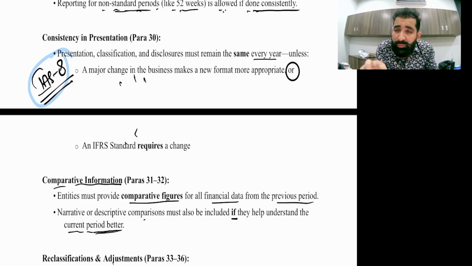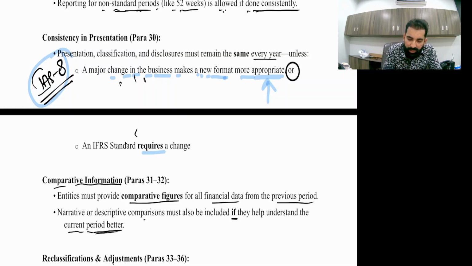Or if the accounting policy change can increase the relevance and reliability of the financial statements, then you can change it. See the same two lines. The presentation and classification must remain the same every year unless a major change in the business makes a new format more appropriate. If it improves your presentation, then you can change. Or an IFRS standard requires it. So it's the same as IAS 8.